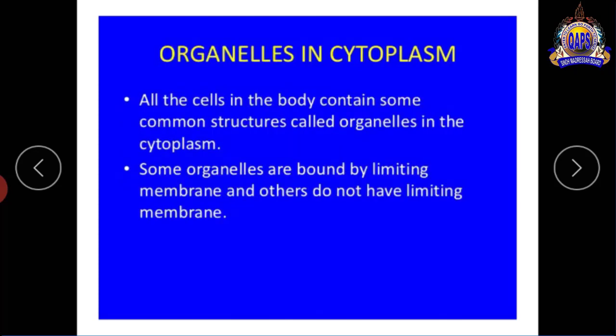Organelles in cytoplasm. All cells in the body contain some common structures called organelles in the cytoplasm. There are many minute organelles present in the cytoplasm. These organelles perform different functions according to different reactions. Some organelles are bounded by a limiting membrane and others do not have a limiting membrane. It means some organelles have a membrane around the body, and some organelles have no membrane present.